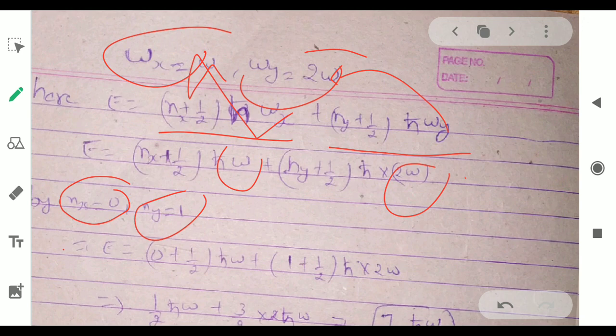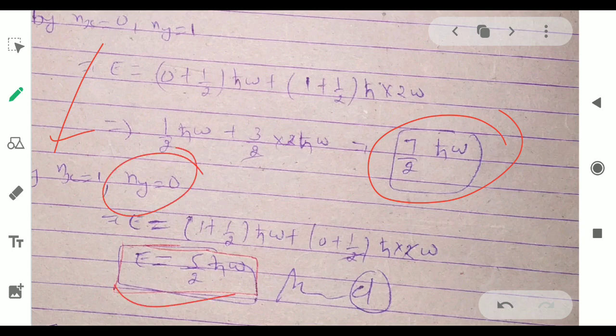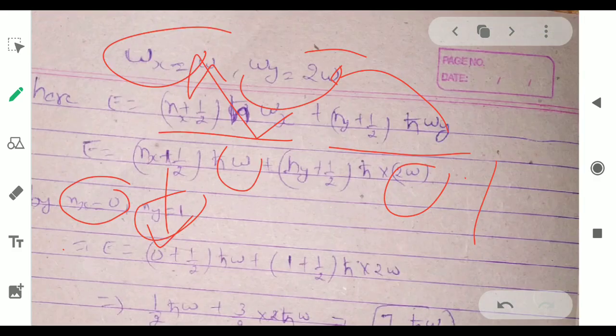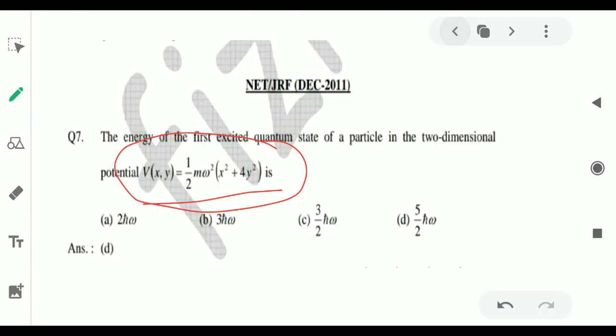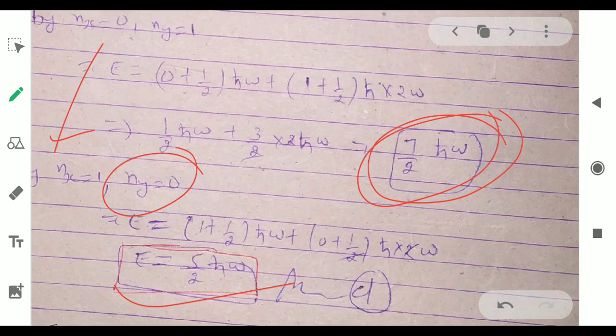Okay, now either n_x = 0 or n_y = 0. We will put them separately. If n_x is equal to 0, after putting this, we will find the value is 7/2 ħω. Or if we take x equal to 1 and y equal to 0, we will find 5/2 ħω. The answer will be 7/2 ħω or 5/2 ħω. We will check the options, and in the options we have 5/2 ħω. That means option D will be the correct answer. Okay, it's a simple question.